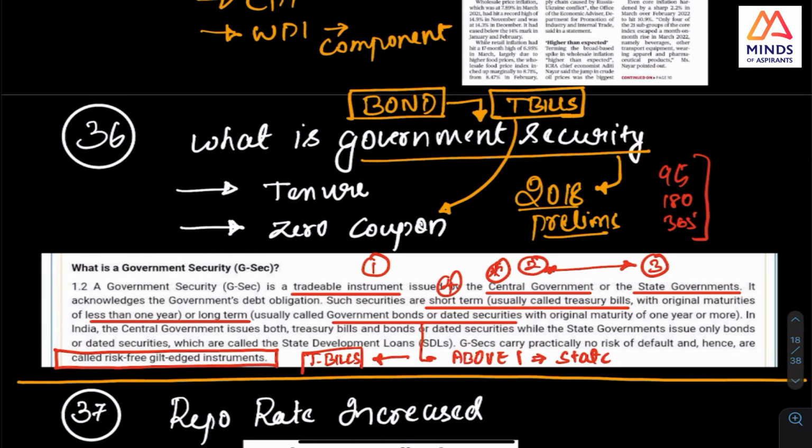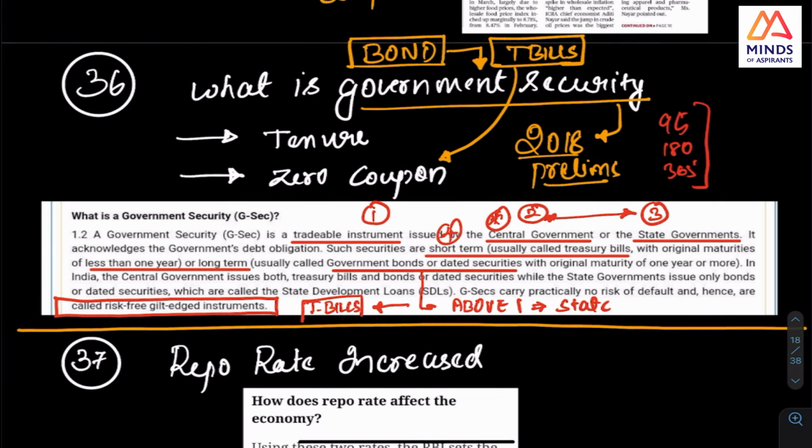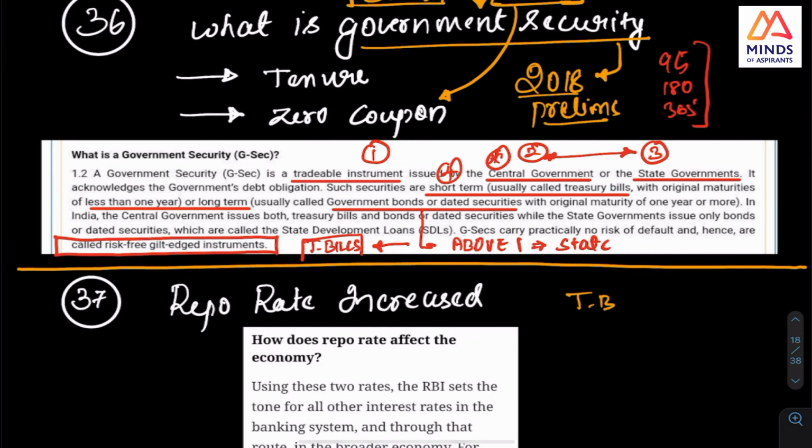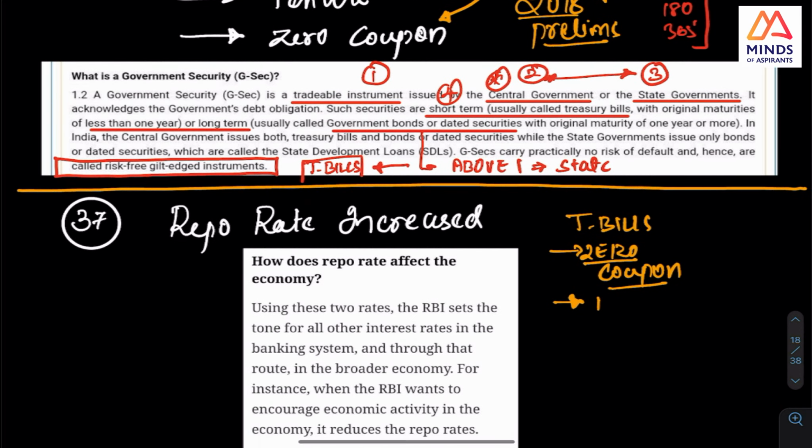And one more thing about T-bills. T-bills are zero coupon, that is, they do not have any interest. They will be discounted based on the interest that they have. That is, they are not going to give you any interest per se. If there is a 1,000 rupee bond, you will pay maybe 980, and when it matures, you will get 1,000. So you will not get interest, you get the face value when you are getting it back. This is what zero coupon is.